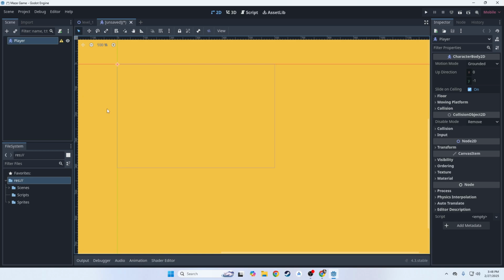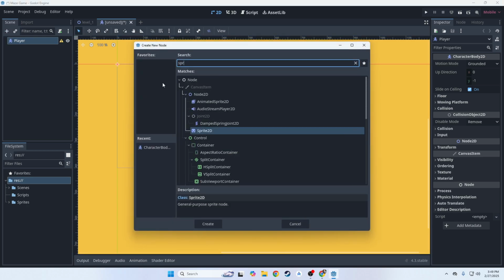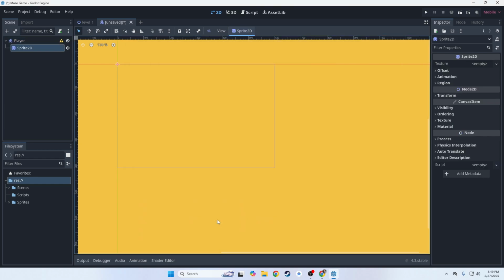Now in this player scene, we need to add the things to make this error go away. We need a sprite renderer, we need a collision shape, and we need a script to tell it how to behave. So let's build those things. First, let's add our sprite renderer. I'm going to click this plus button and go to Sprite2D. For my texture, I'm going to choose my blue texture and drag it over.